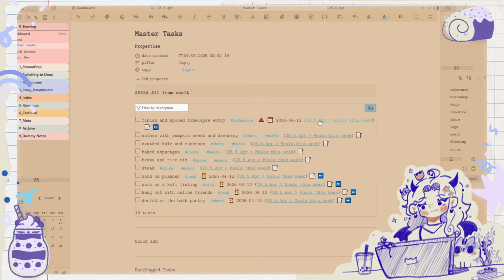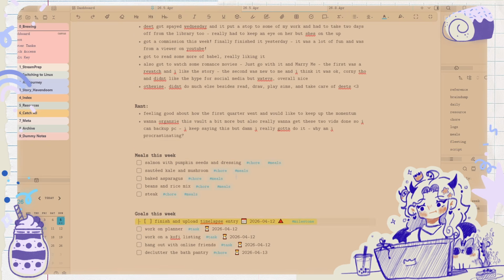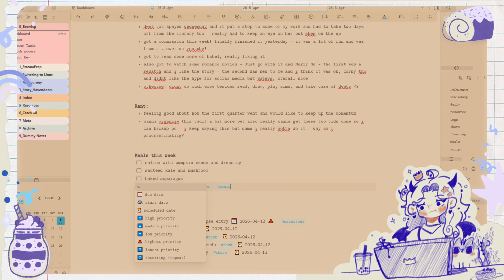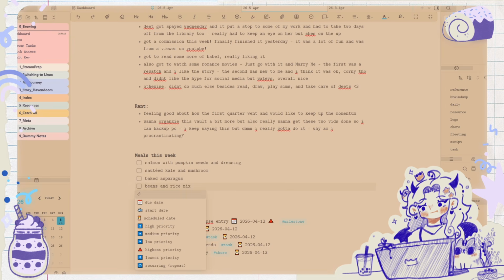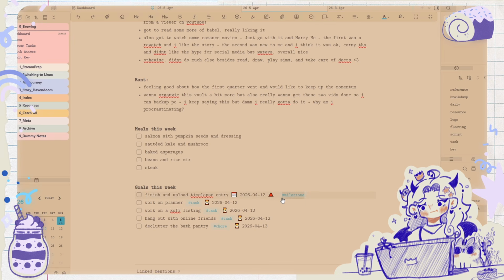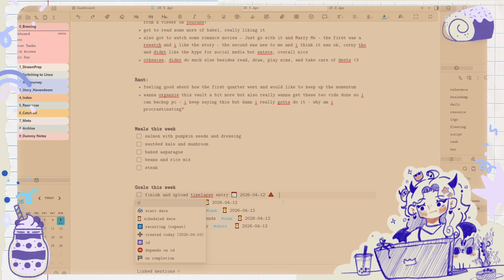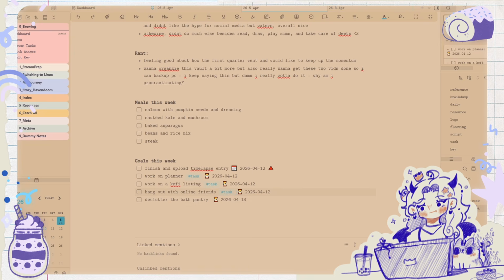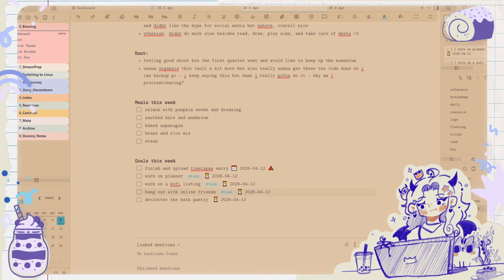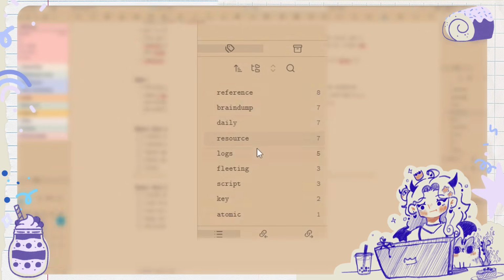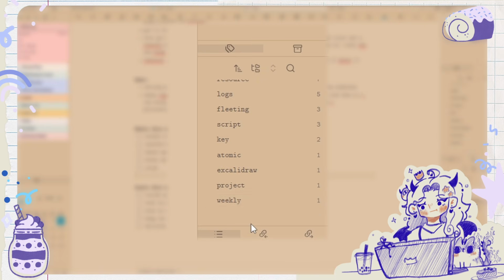Let's go to where these are. This is in my note. I'm going to remove these tags. No more tags. This was like in the beginning of me setting this up when I was first experimenting with the library vault. I didn't know how to filter my tasks without using tags for them. But I've started to learn a bit more of how to use this new task plugin. For me, it's new to my vault. Okay, so I think that got rid of those tags.